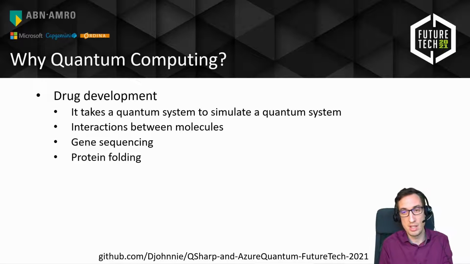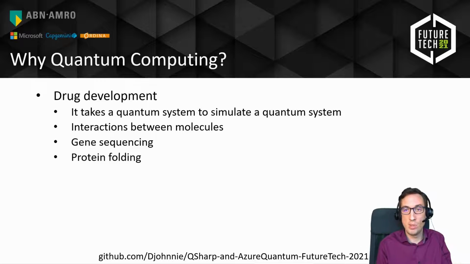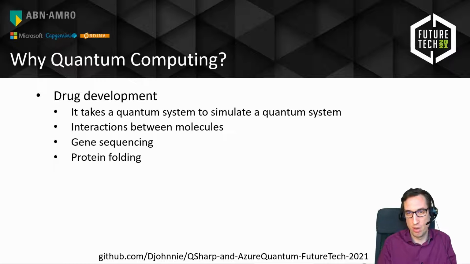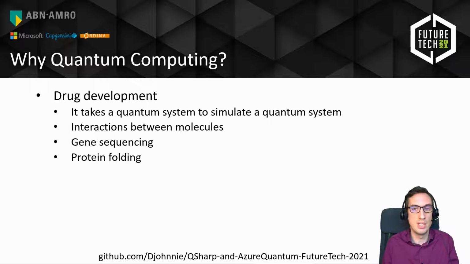We can test drugs on animals to see what happens to a living organism, basically. And if it immediately dies, we know, oh, we don't want to use that on humans, unfortunately, because it's also not fun to kill animals to do something like that. So hopefully when we have quantum computing that has different kinds of properties, we will be able to solve these kinds of problems, because now we can simulate something that is actually quantum by nature. And because drugs introduced to our body is quantum by nature, the drug is quantum by nature. So when we have more knowledge on how quantum works and we can actually use that in computing, then of course we would be a lot closer to resolving our issues with that.